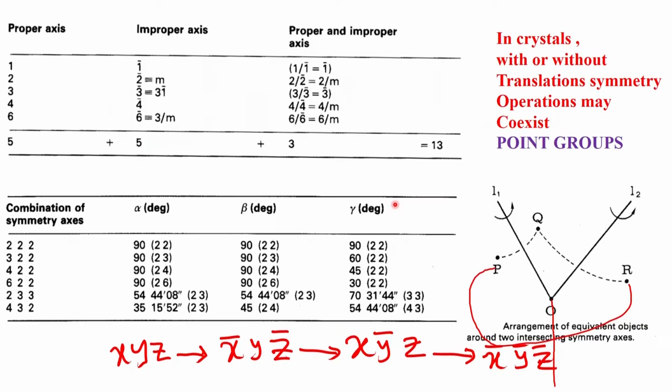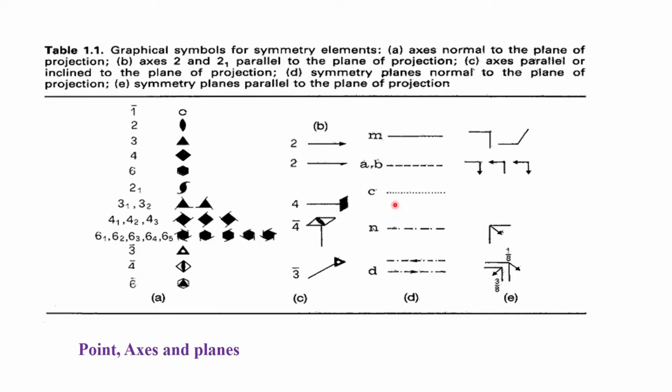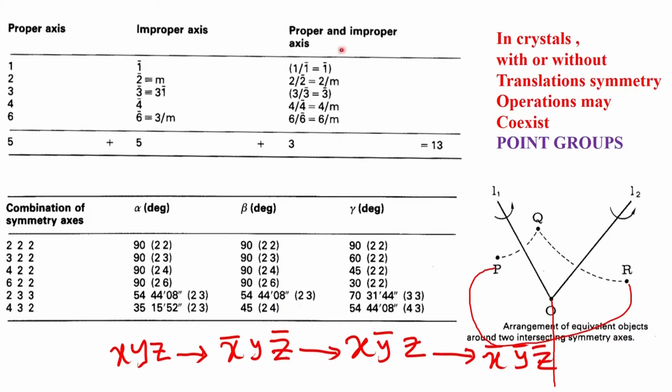So, at this particular stage, we have now done the following. We have found that in a periodic system, we get this periodicity only because we restrict ourselves to 5 axes of rotation, and then we restrict ourselves to a point about which we can have a center of inversion, and we also restrict the combinations of symmetries we can have to these many. As a consequence, we found out that these many operations in crystals, with or without translational symmetry, leaving out the screw operations and the glide planes, will coexist, and that gives rise to the so called point groups.